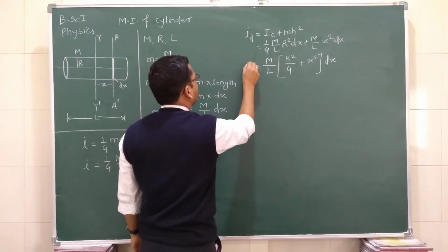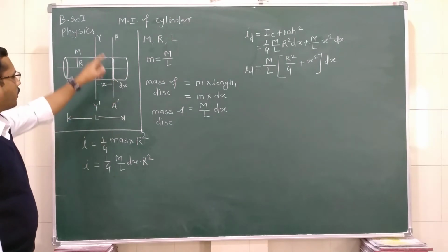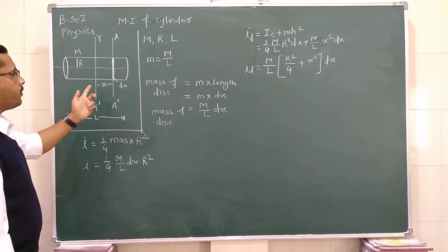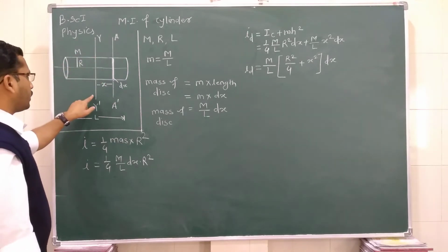Now what is this? This is the moment of inertia of this disk about this axis of rotation. But now we have to find the moment of inertia of the whole solid cylinder about this axis of rotation.